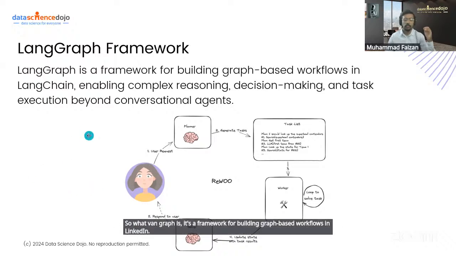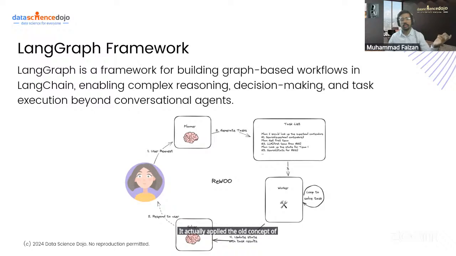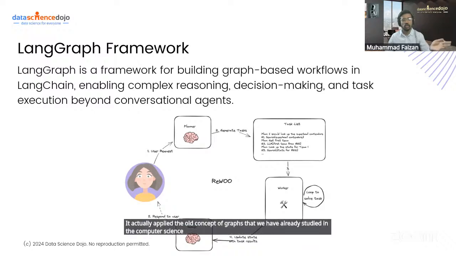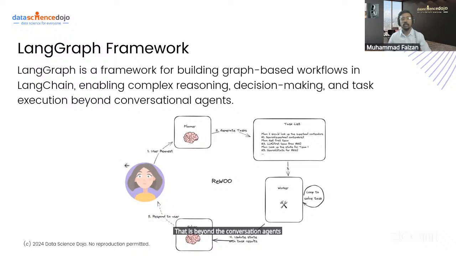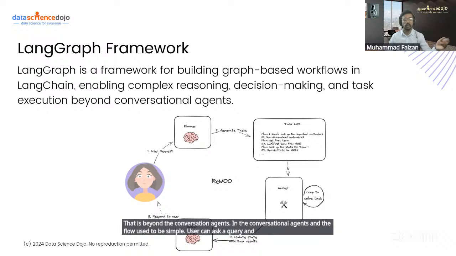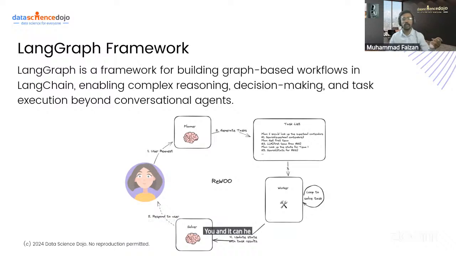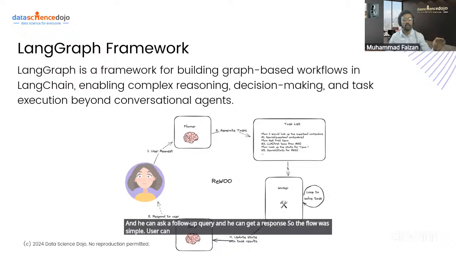It applied the old concept of graphs that we have already studied in computer science to the concept of LLMs, which allowed us to build robust solutions and solve problems that involve complex reasoning and multiple decision-making tasks that are beyond the conversational agents. In the conversational agents, the flow used to be simple. The user can ask a query and get a response. He can ask a follow-up query and get a response. So the flow was simple. The user says one thing, the LLM says another.